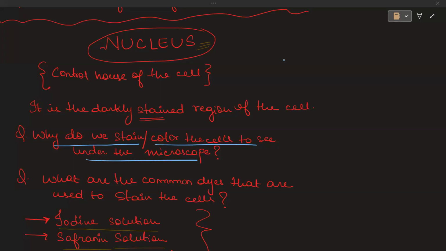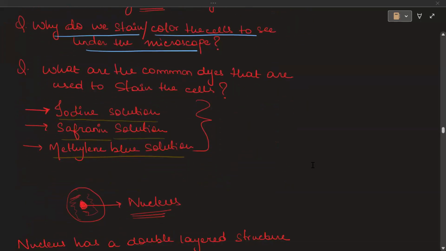So as to increase the visibility, we stain them so that we can see them under the microscope, and we stain them with the help of certain dyes. These are the dyes that are used: iodine solution, safranin solution, methylene blue solution. These dyes are used to stain the cells so that the visibility is clear.